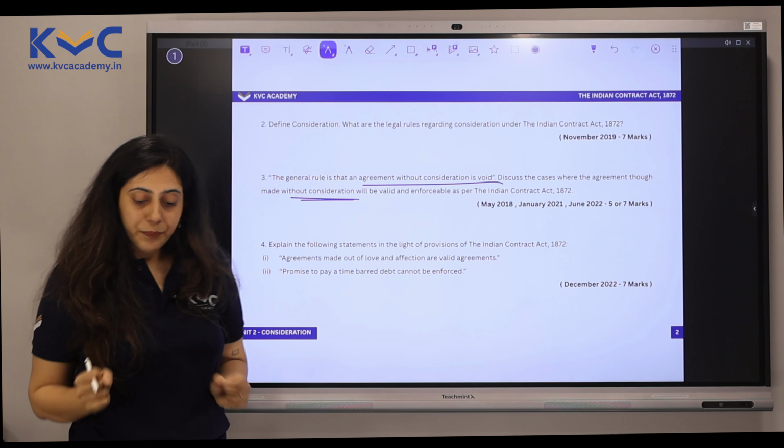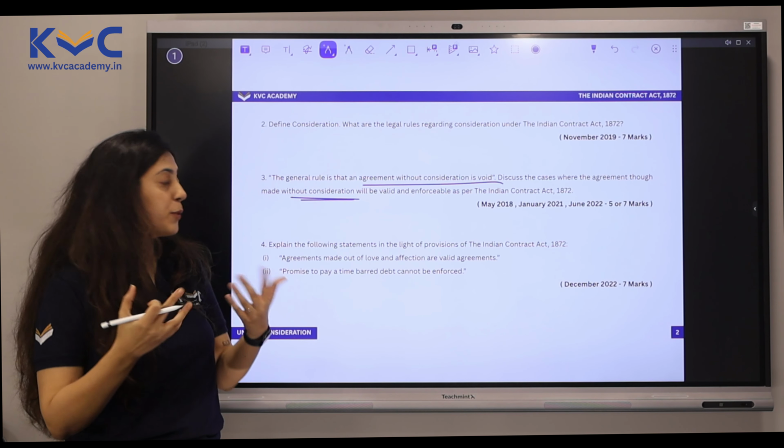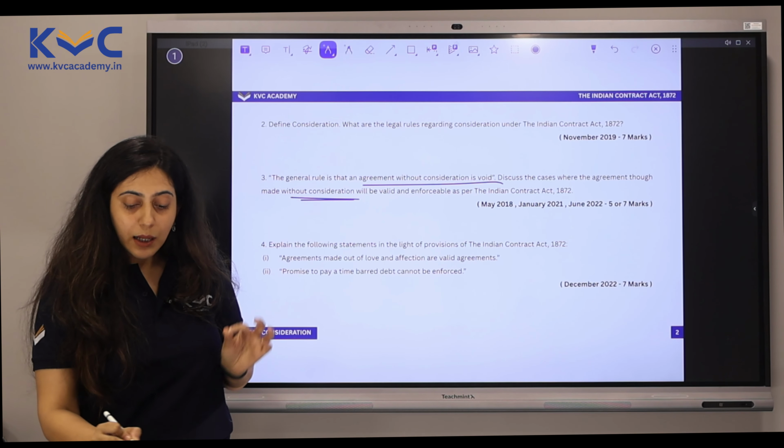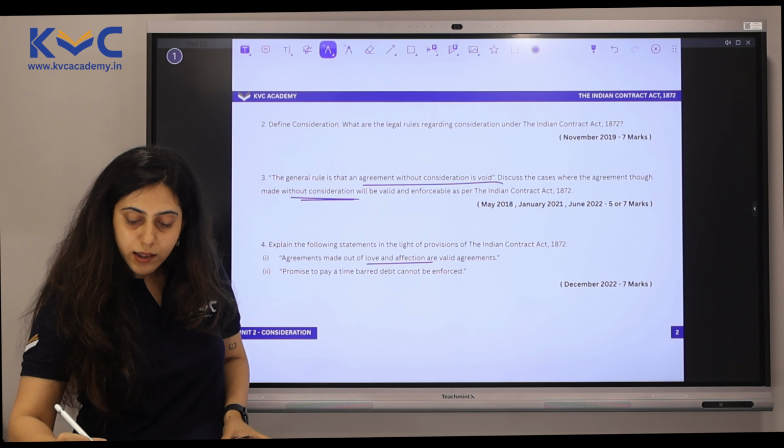Now, point 4. Explain the following statements in the light of provisions of the Indian Contract Act. Agreements made out of natural love and affection. We just covered that. This is nothing but section 25, subsection 1.